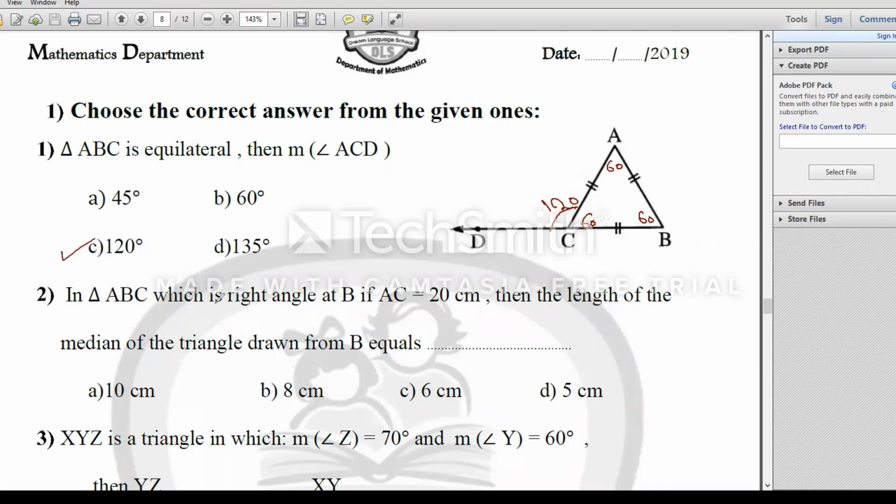In triangle ABC, which is right at B, you can draw a right angle triangle like this, and call it ABC. It's right at B. AC, it's my hypotenuse, equal 20 centimeter. Then the length of the median, which is drawn from angle B, we know the median, which is drawn from the vertex of the right angle triangle, equal half the hypotenuse. It's a theorem. Then it will be equals what? Equal 10 centimeter. Good job.